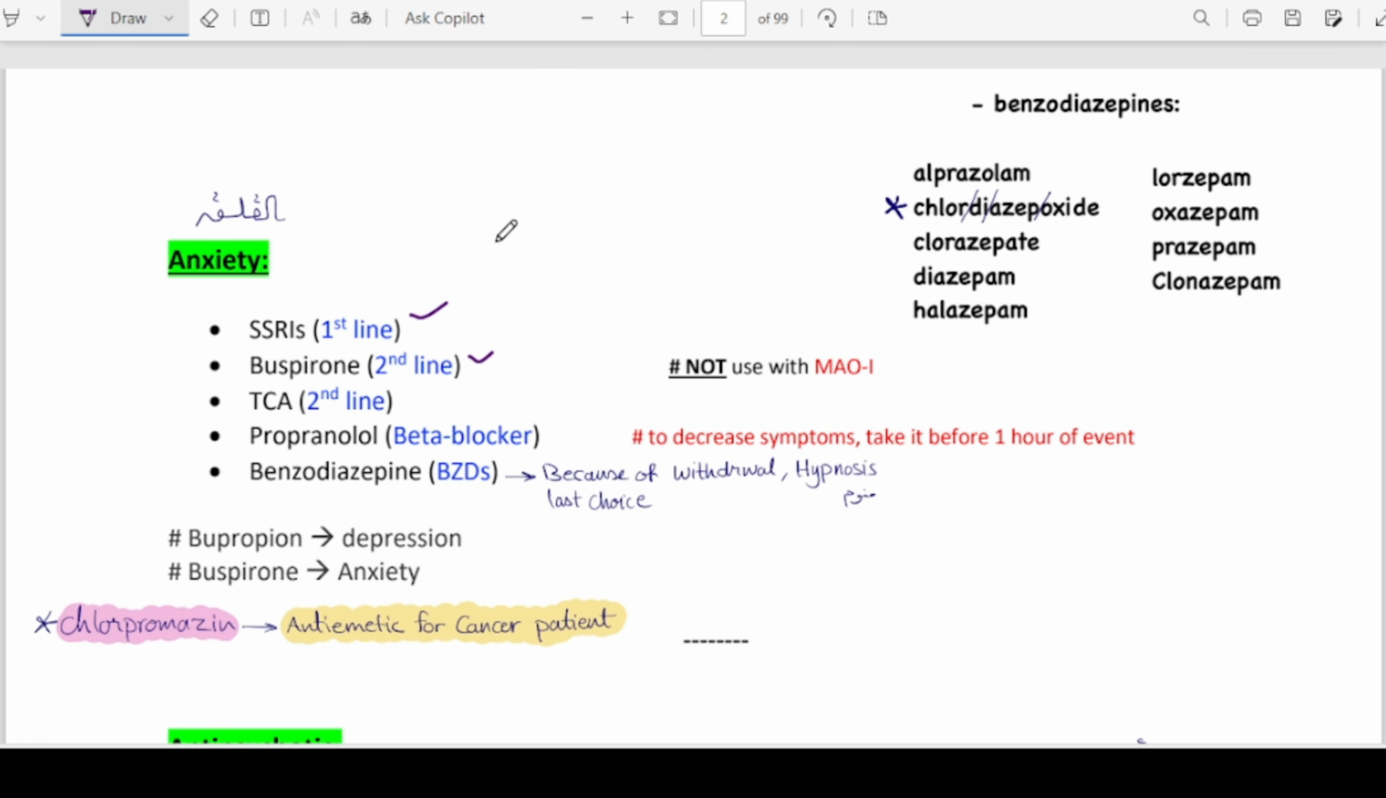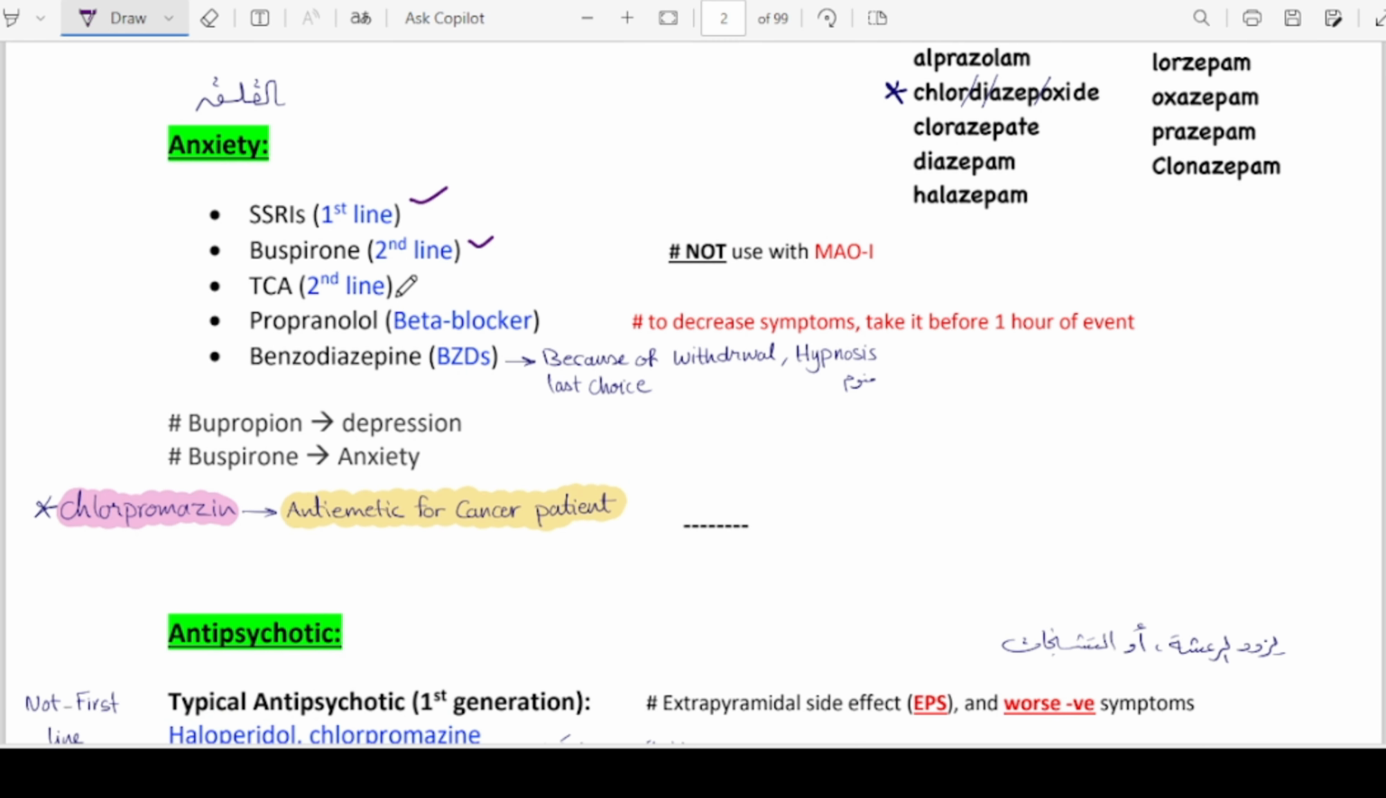And moving toward the next, tricyclic antidepressants are also being used in anxiety, and that's the second line. Propranolol, which is a beta blocker, is their off-label use, and it is also being used in anxiety. So people who appear in exams, some of them use propranolol as well to overcome that exam anxiety.